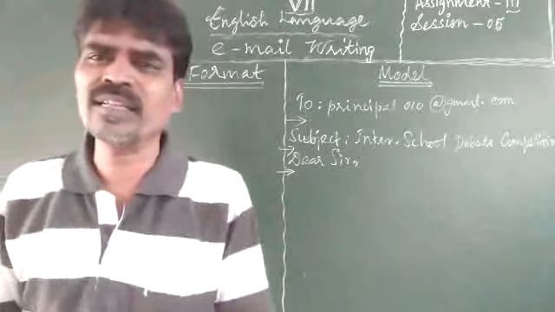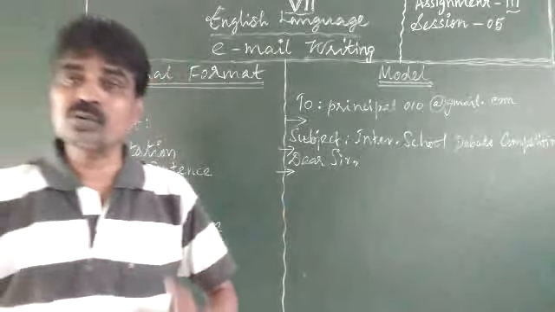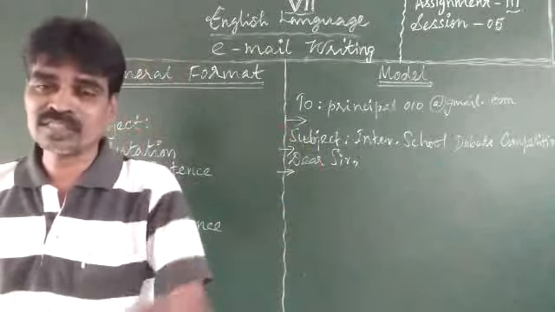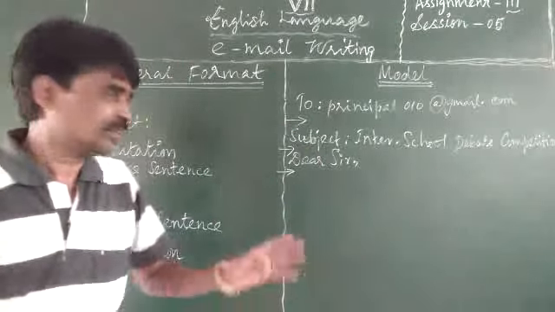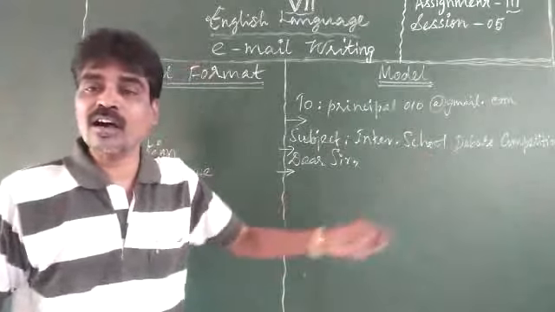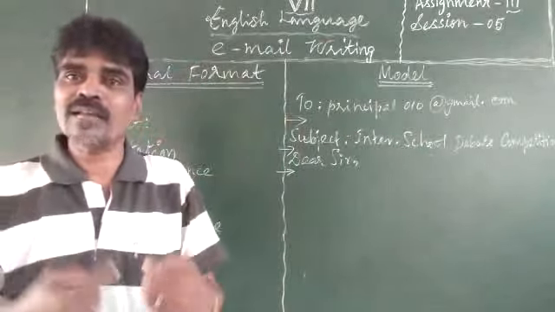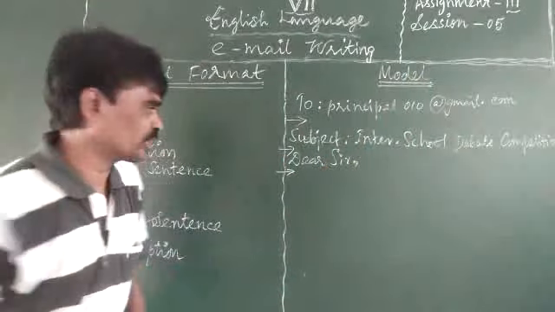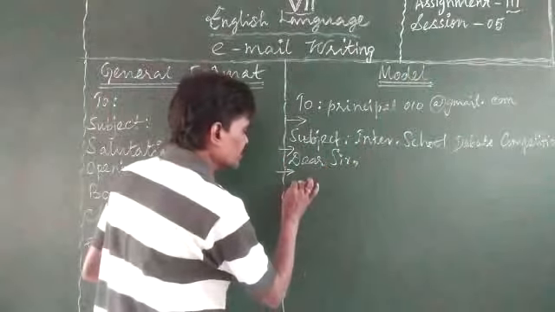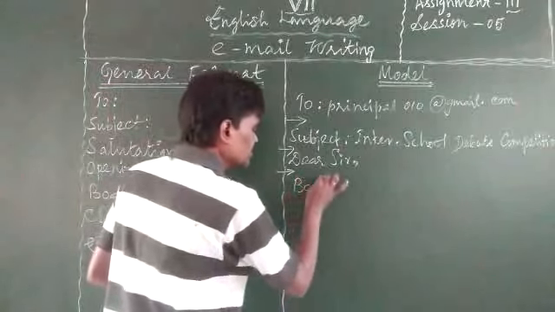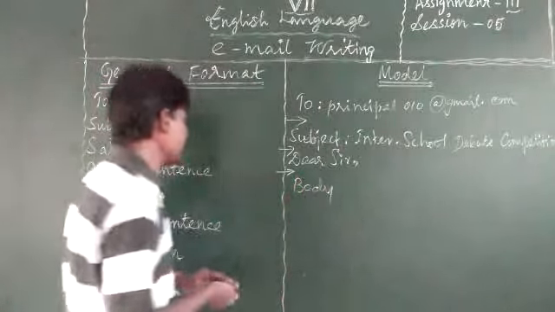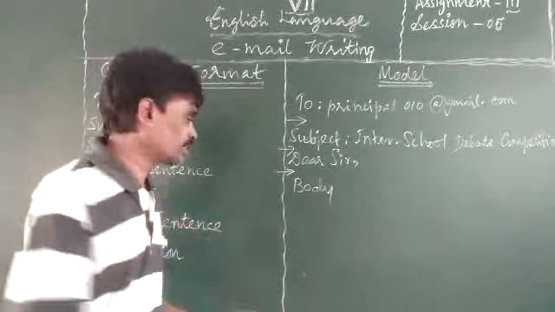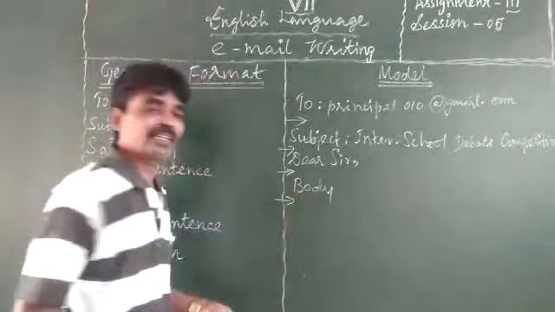What is going to be the event? For example, our school is going to celebrate its 100th anniversary this year. Something like that we are supposed to introduce the event. Or introduce the person who writes, I am so and so, writing this email just because of this. So everything has to be given. So the body, then write the body. The opening statement, I told you about the introduction. Then the body, the real content. Then leave a space, then the closing statement.